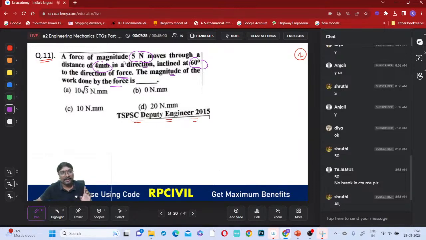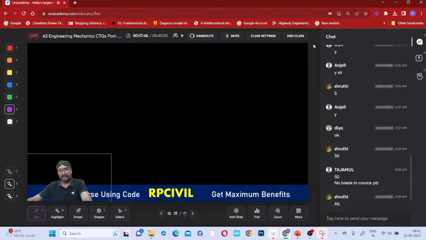Now, why? A force of magnitude 5 Newton moves through a distance of 4 millimeter in a direction inclined at 60 degrees to the direction of this force. So in which direction is it moving? In the same direction as this force? No, no. Suppose the force is applied like this, but what happens in this direction? It is moving, yes or no? In this direction, what is the displacement that occurred?